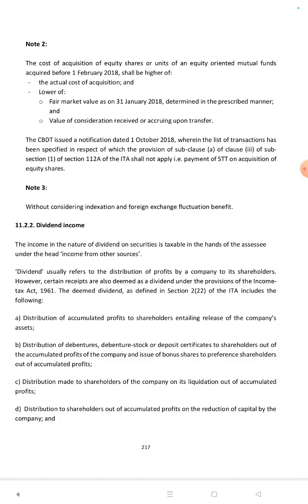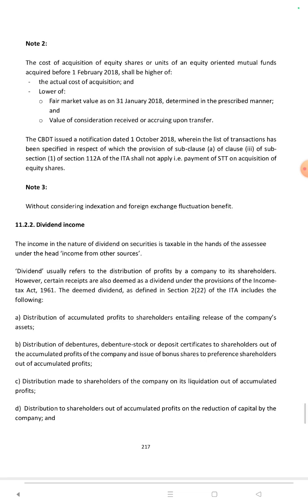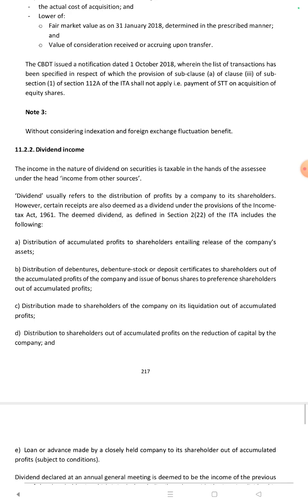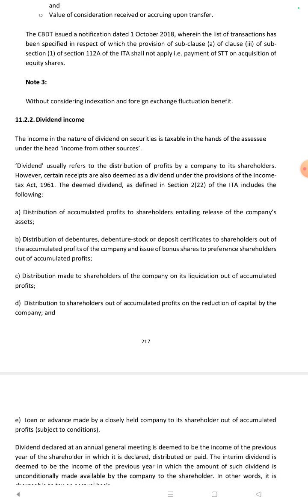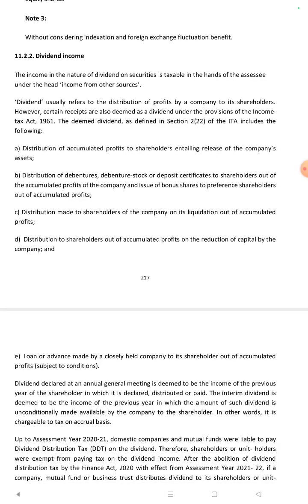The cost of acquisition of equity shares or units of an equity-oriented mutual fund acquired before 1st February 2018 shall be the higher of the actual cost of acquisition and the lower of the fair market value as of 31st January 2018 and the value of consideration received or accruing upon transfer. The CBDT issued a notification dated 1st October 2018 where the list of transactions has been specified in respect of which the provision applies without considering indexation and foreign exchange fluctuation benefit.